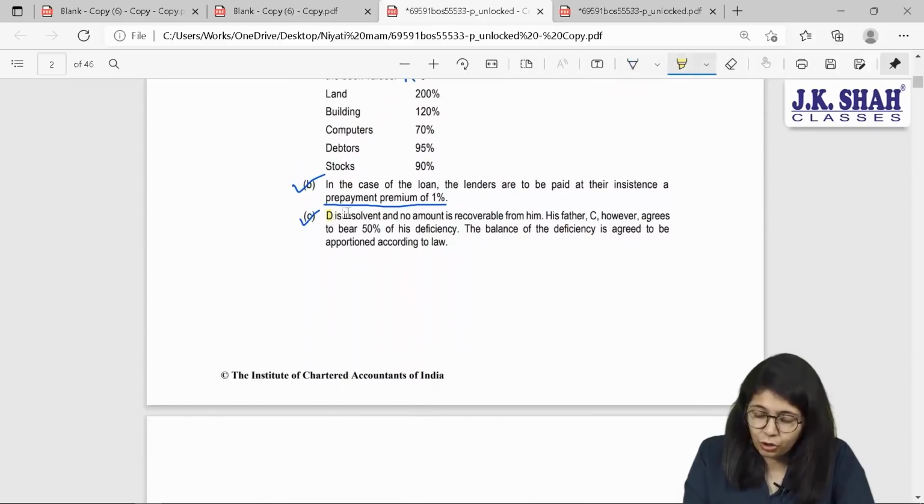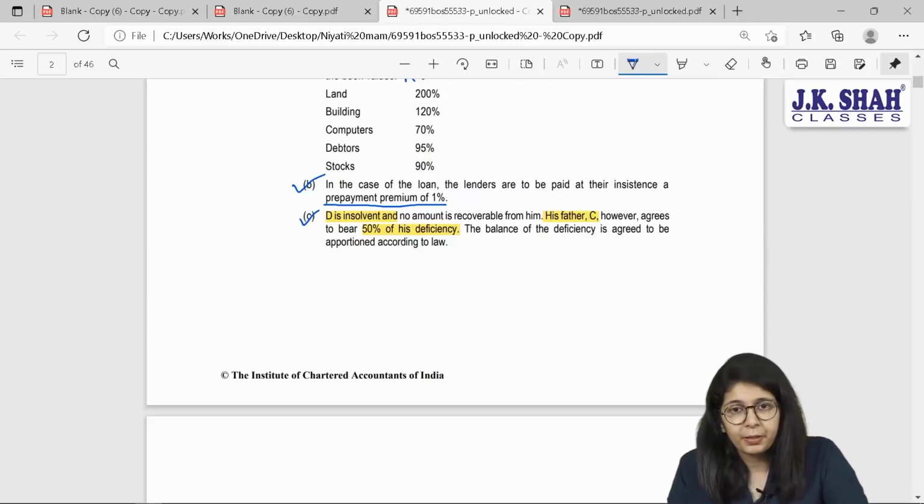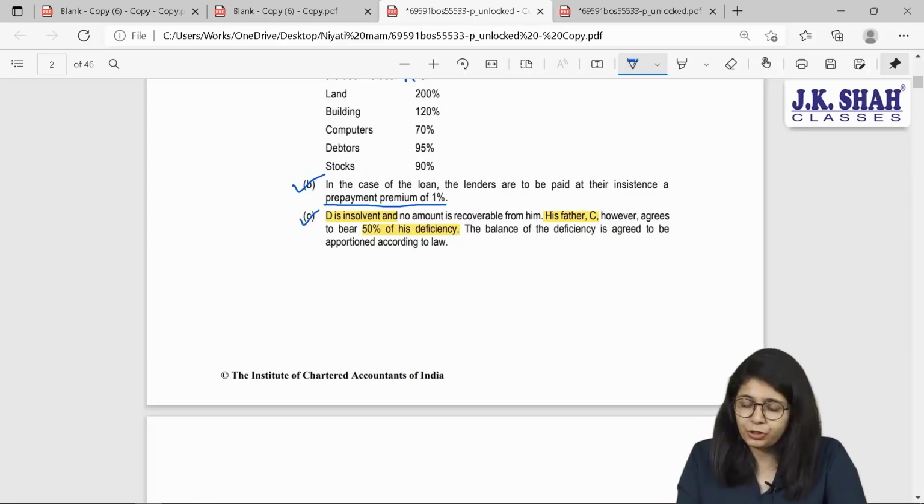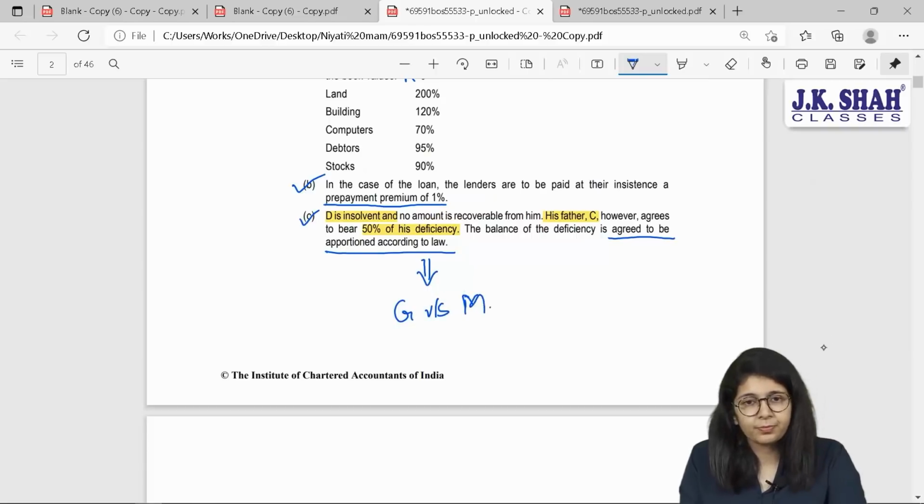Mr. D is insolvent and no amount is recoverable from him. His father, Mr. C, agreed to bear 50% of his deficiency. But normally, insolvency loss is divided as per Garner versus Murray in Inter CA. But here it has been mentioned that out of the total insolvency loss, 50% will be borne by Mr. C. He is ready to bear his son's loss. What about the balance 50%? For that they have mentioned, the balance of deficiency is agreed to be apportioned according to law. Which law are they talking about? Garner versus Murray law. Correct?